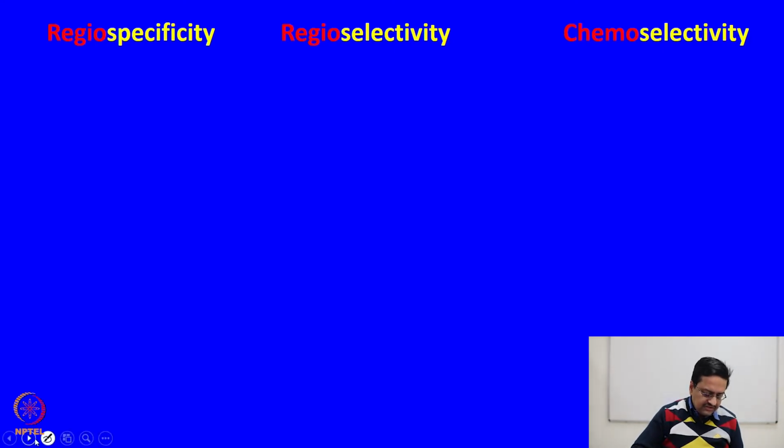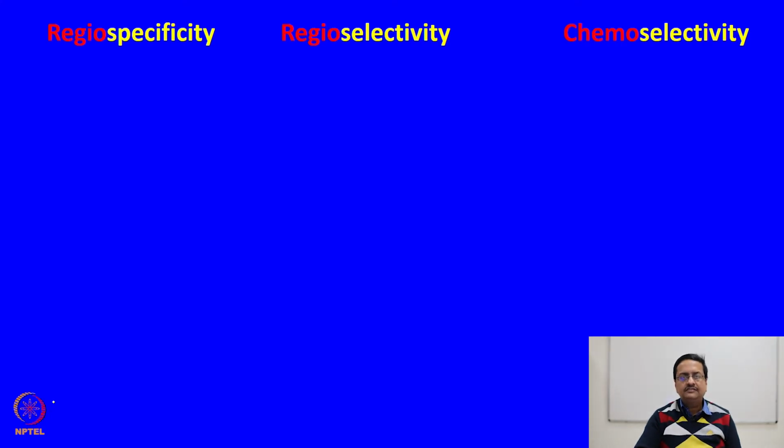The term regioselectivity indicates that the chemical reaction takes place at a particular region of the substrate, and the other possible region is not attacked by the chemical reagent in those reactions.